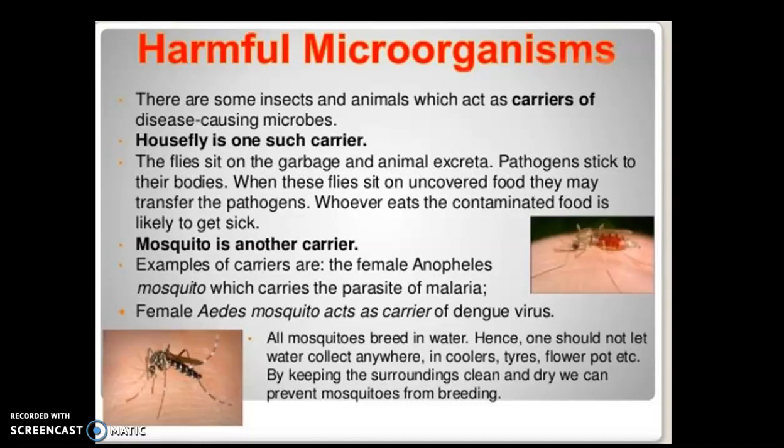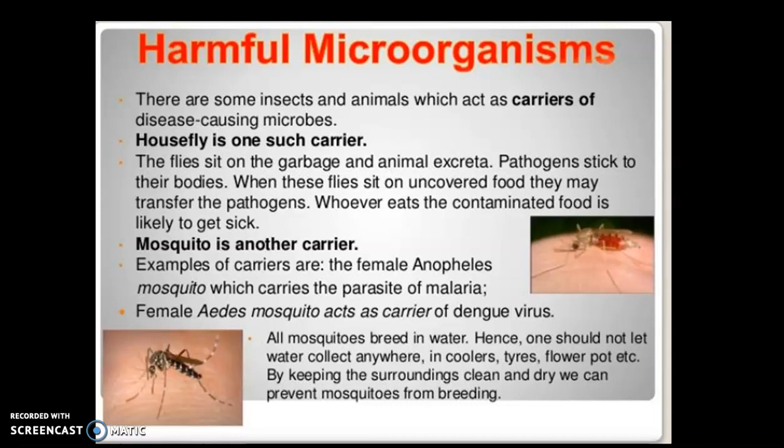What does this housefly do? The flies sit on garbage and animal excreta, and pathogens usually stick to the body of the housefly. When these flies sit on uncovered food, they may transfer those pathogens which they have carried from that animal excreta, and then this contaminated food is taken by a healthy person. That person gets infected.